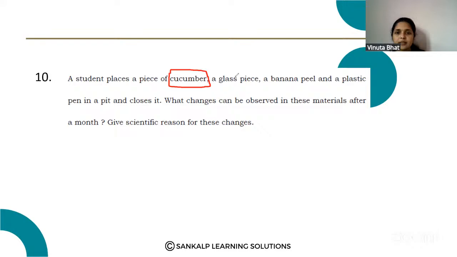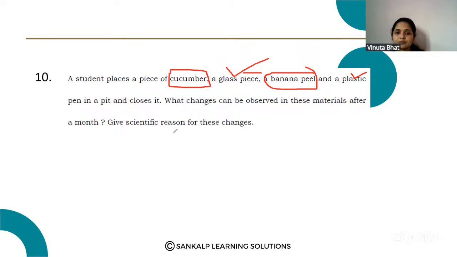has decayed, the glass piece remains as it is, the banana peel has mixed with the soil, and the plastic pen remains in the pit. So these are the changes we can observe in these materials.